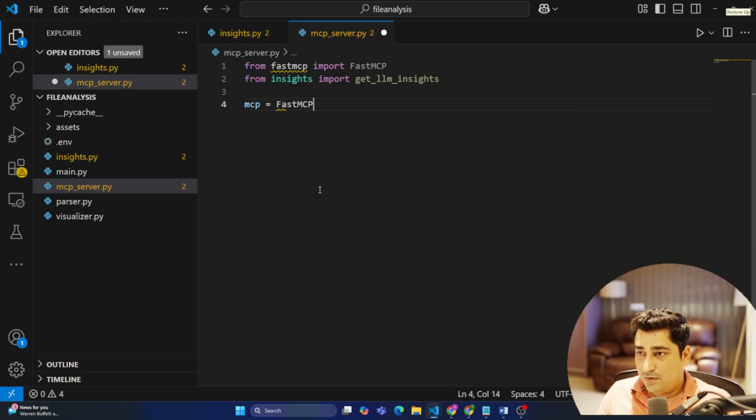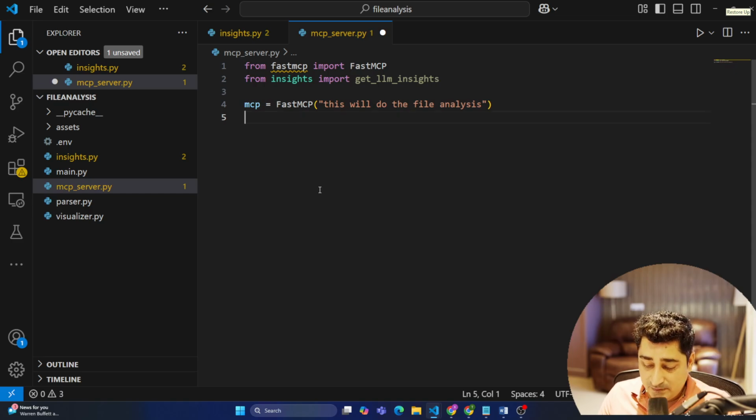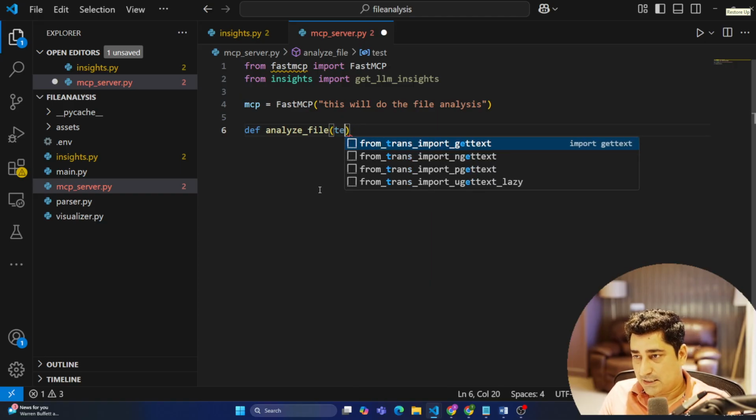So FastMCP, and here I'm going to pass just a string saying that this is going to do a file analysis for me. Now I'm going to create a function, analyze_file, which is going to take text data as of now.